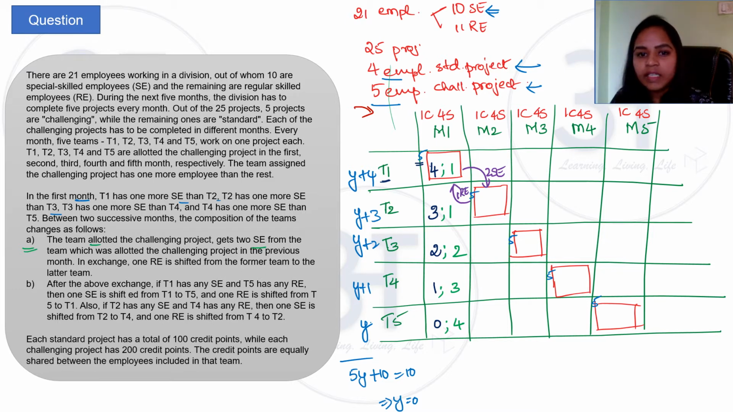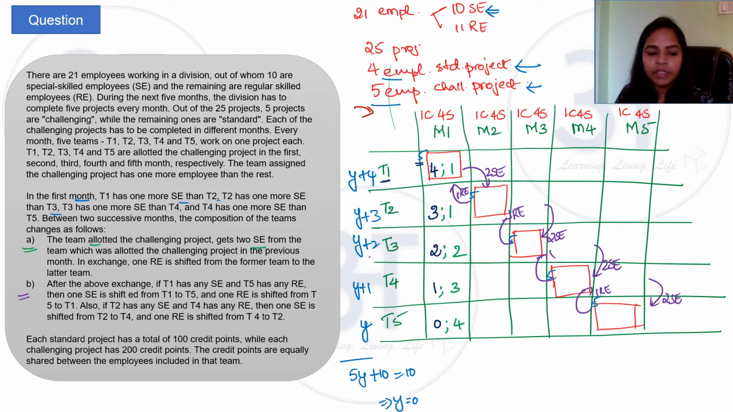Similarly, in the third month, from team 2 you get 2 SEs and then 1 RE goes back. So the same case: 2 SEs come to team 5 and 1 RE goes back to team 4. That is what point A is telling.